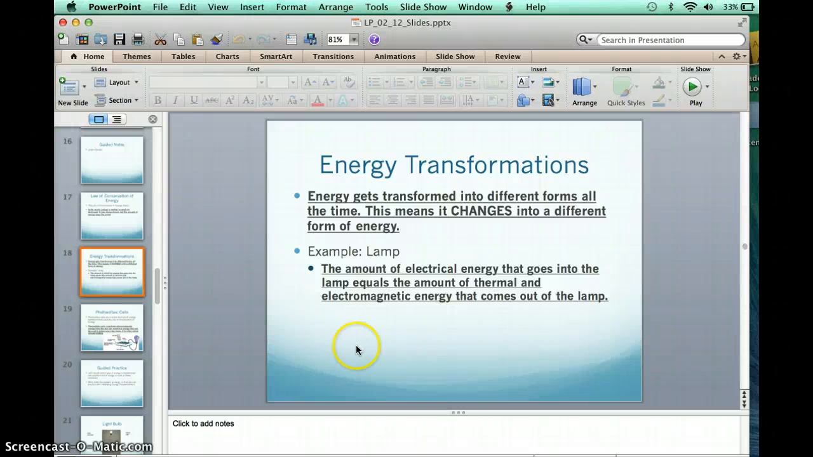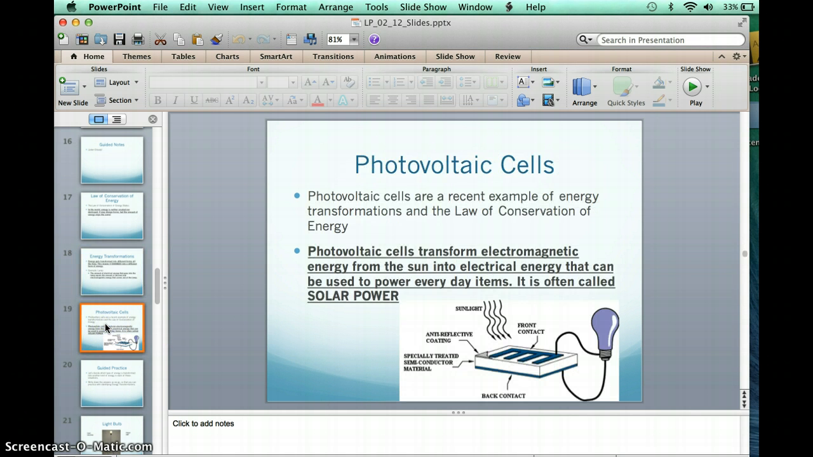Okay, so let's go back to that photovoltaic cell example from the video. A photovoltaic cell is like a solar cell. It's taking solar energy, so sun energy, and changing it into electrical energy. This is a really recent and more frequently used example of energy transformations and the law of conservation of energy. You're going to write down this part right here.